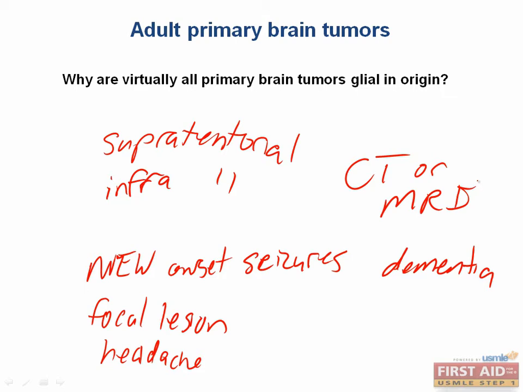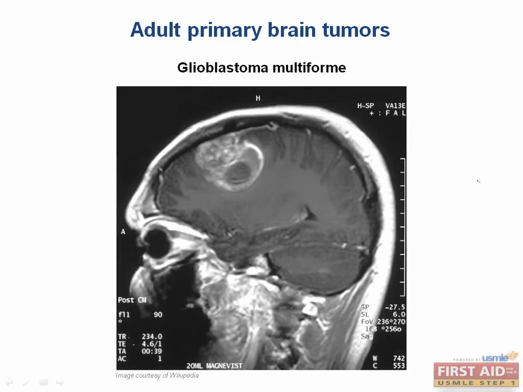Now, as for the different types of brain tumors, I'll mention some of the most salient points, but it's worth spending some time memorizing the different characteristics of these tumors and reviewing their histology. So we'll start with glioblastoma multiforme, because this is the most common primary brain tumor. You can see that on MRI there. Unfortunately, this is also the tumor with the worst prognosis. It is the most advanced grade of astrocytoma.